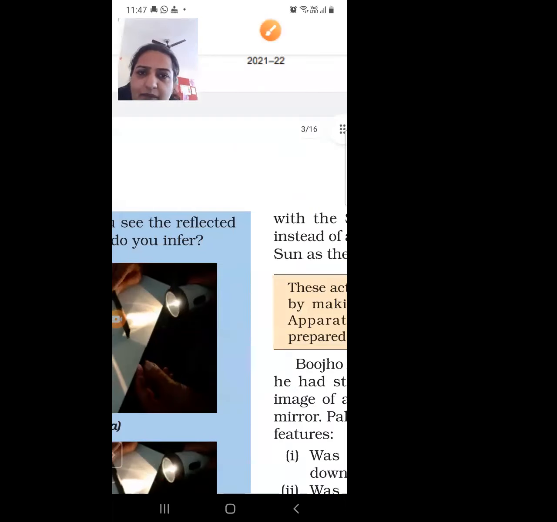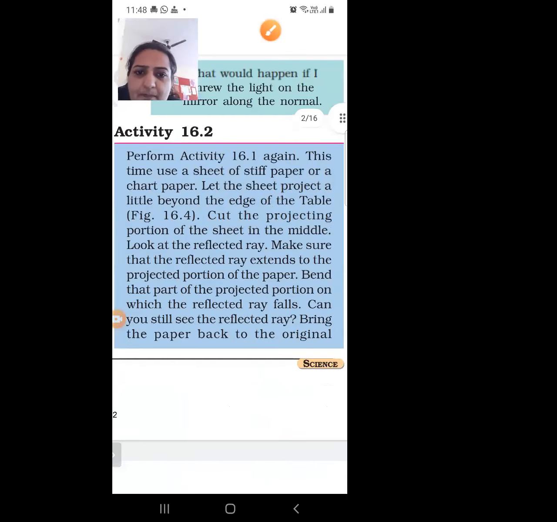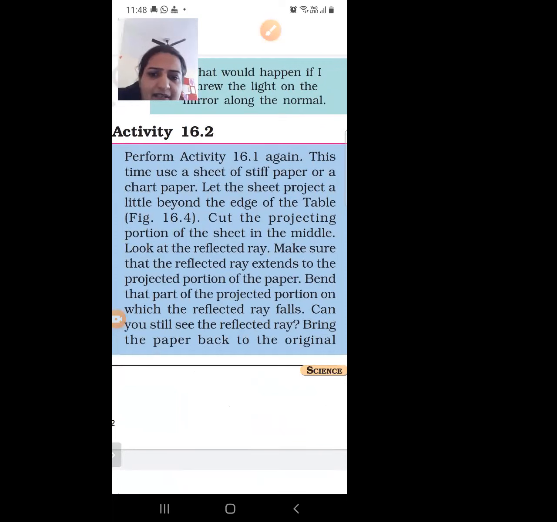So next is, what is that activity? Make sure that the reflected ray extends to the projected portion of the paper.